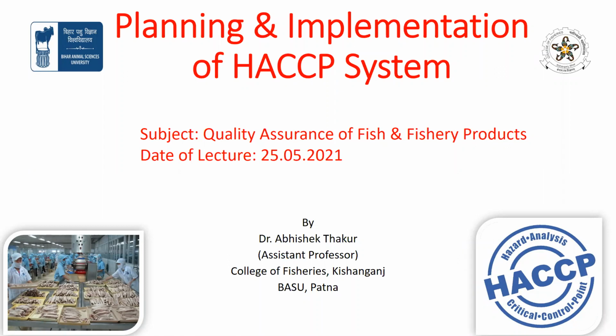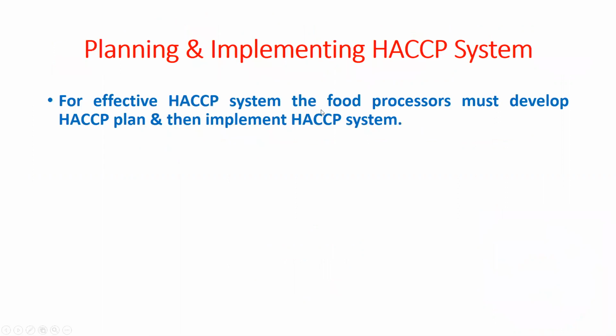Suppose raw material is coming in, whether they are applying the HACCP system to the receipt of the raw material or not. They must apply HACCP to their raw material supplies, to the final product storage, and then the distribution system. We will study this planning and implementation in detail.